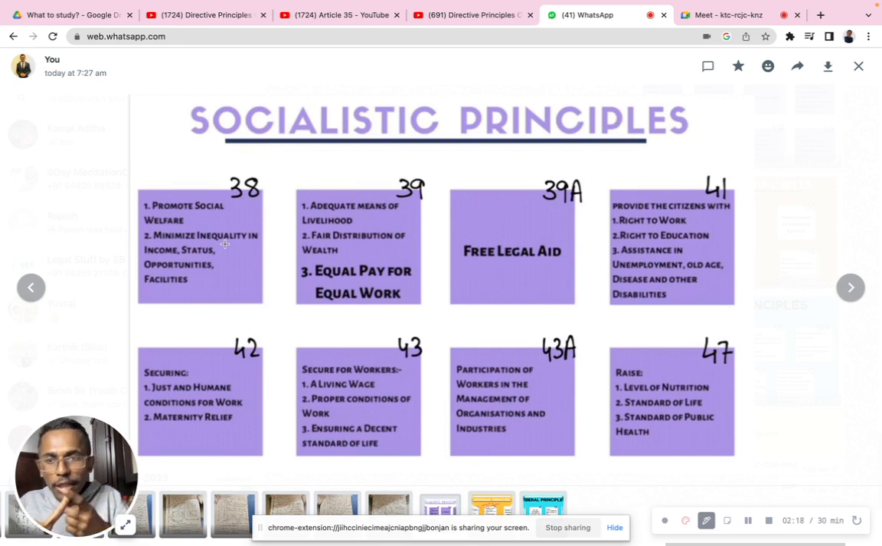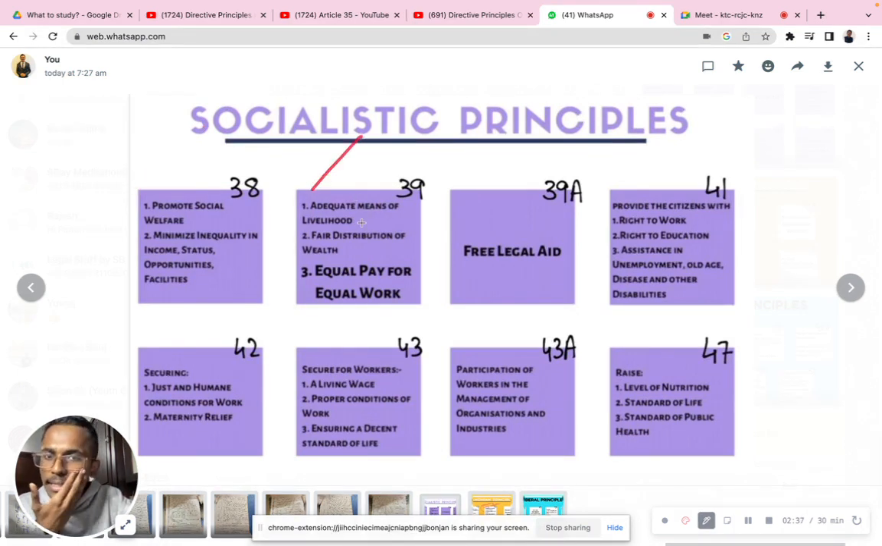Now, in terms of income, status, and opportunities, should I discriminate, giving more opportunity to one person and less to another? Nothing like that. You have to give them equal opportunity from the state's perspective. From whose perspective? From the state's perspective. This is about Article 38. Now, next, about Article 39.